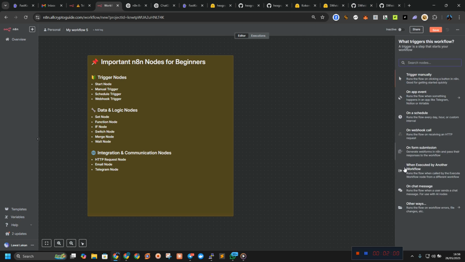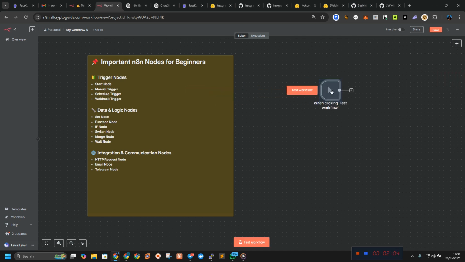So let's go here and click on manual trigger. It's like this node, the start node and this thing are kind of the same. So this is the start node.